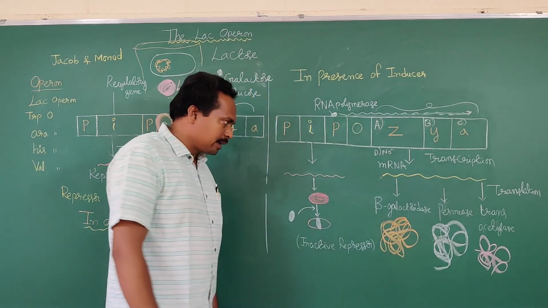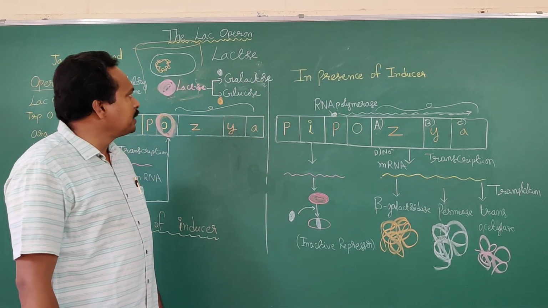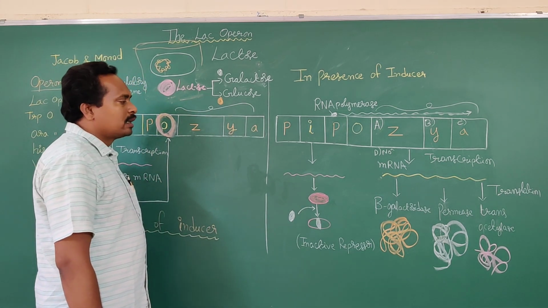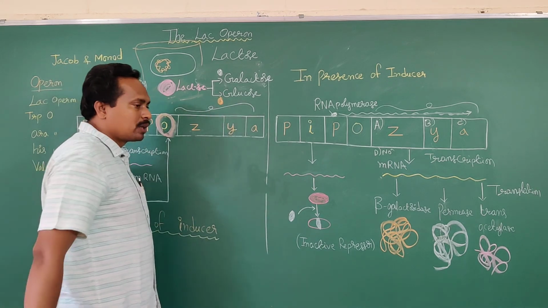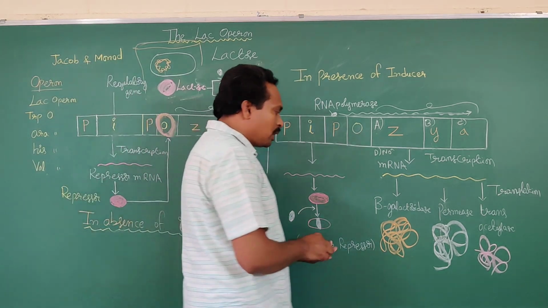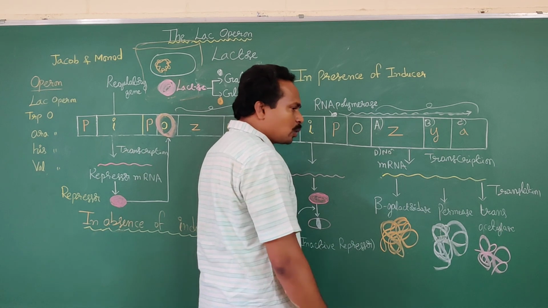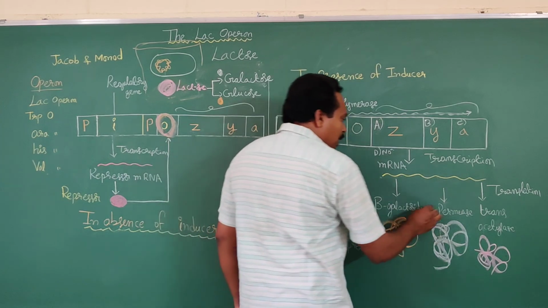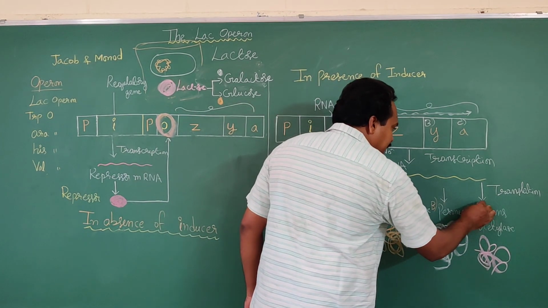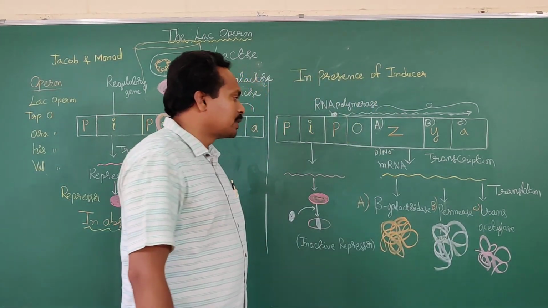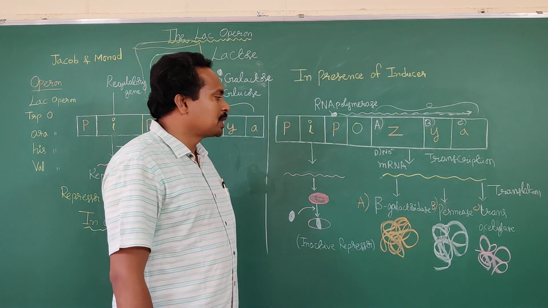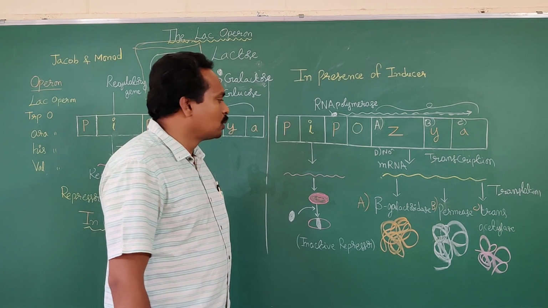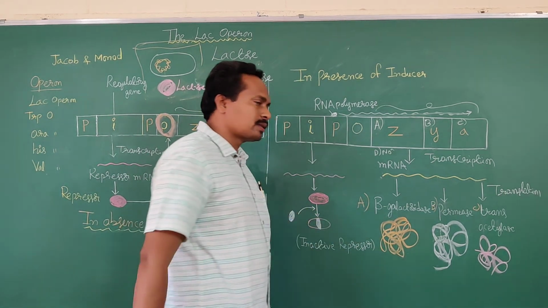Another question: which of the following enzymes is involved in breakdown of lactose sugar into galactose and glucose? Option A, beta galactosidase enzyme. Option B, permease enzyme. Option C, trans-acetylase enzyme. Then the answer is A, beta galactosidase.